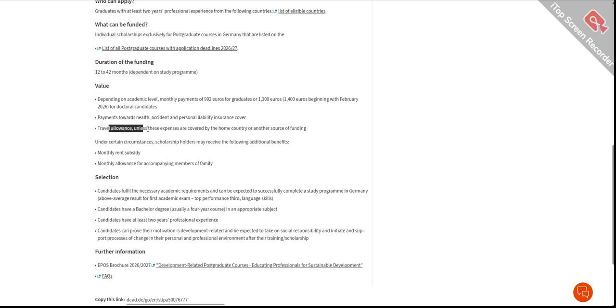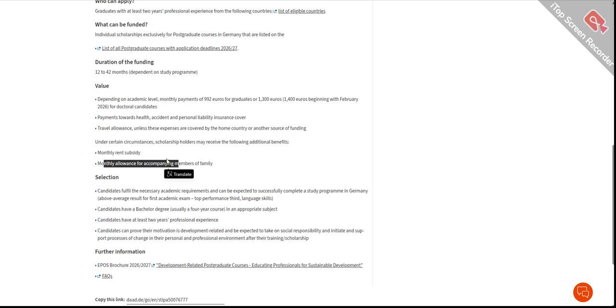Now, travel allowance, unless these expenses are covered by the home country or another source of funding. Now and then, under certain circumstances, scholarship holders may receive additional benefits. What kind of benefits? You can get a monthly rent subsidy, and a monthly allowance for accompanying members of the family.